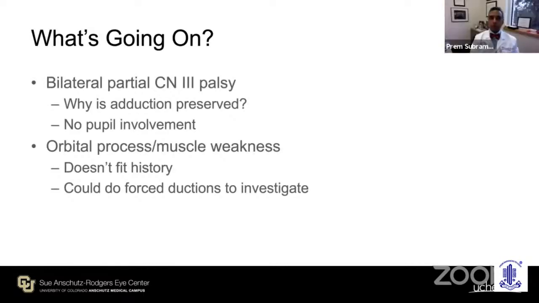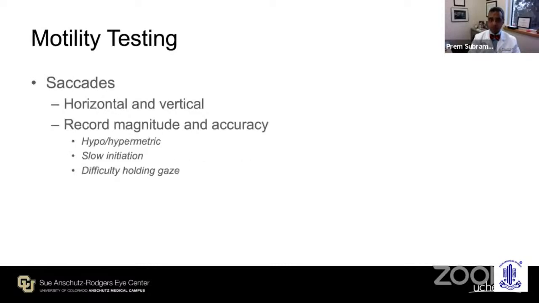So in trying to localize where a patient like this has a problem, so a big exodeviation, inability to look up or down, and normal vision, as well as some other neurological functions. Could this be a bilateral partial third nerve palsy? Well, as you heard, you should not have preservation of adduction if that occurs, and there was no pupil involvement, and she had no ptosis, so that didn't make any sense. It could be an orbital process, of course, but that did not fit with the history. You could do forced ductions if you were really suspicious of that.